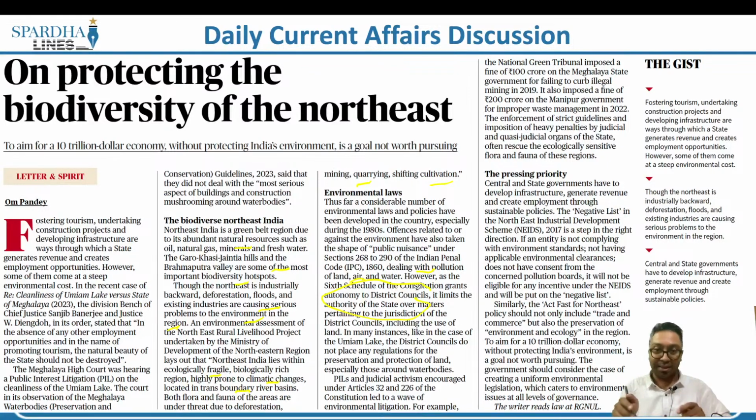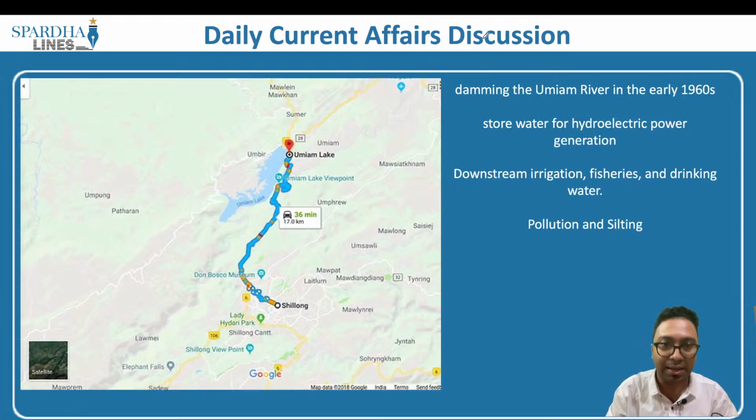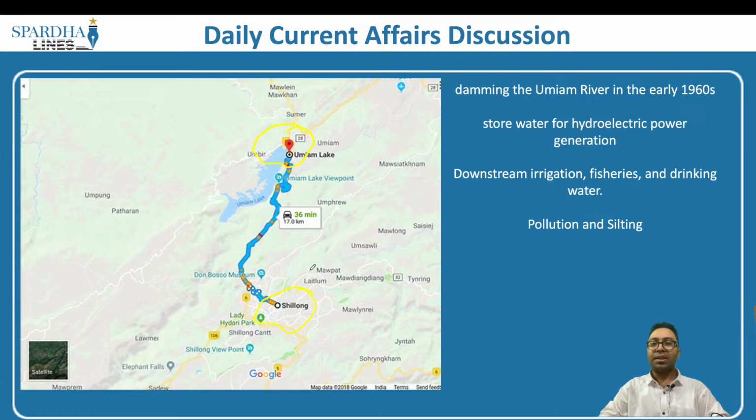And one such example the author takes into picture in this particular case is with respect to the Umiam Lake. So remember, we have one of the lakes in Meghalaya. Where is this Umiam Lake? It is in the state of Meghalaya. This happens to be one of the lakes, and this is to the north of Shillong, which happens to be the capital of Meghalaya. This was created back in the 1960s by damming the Umiam River.